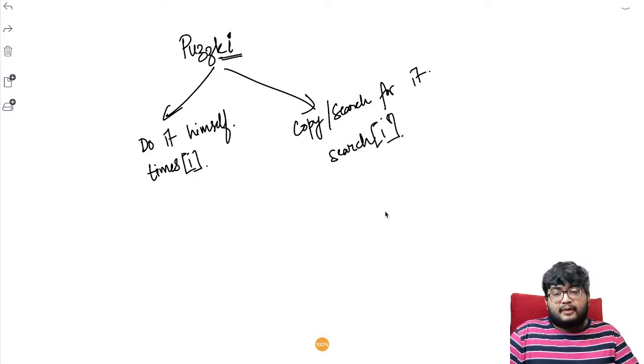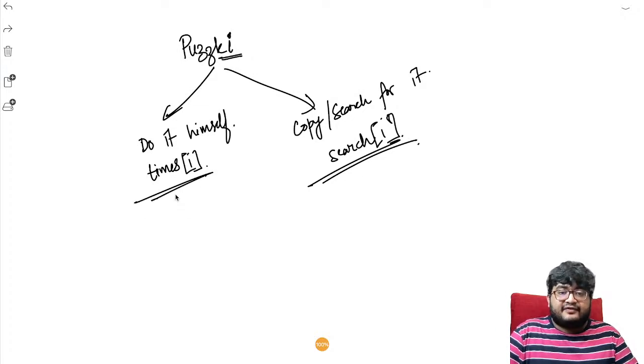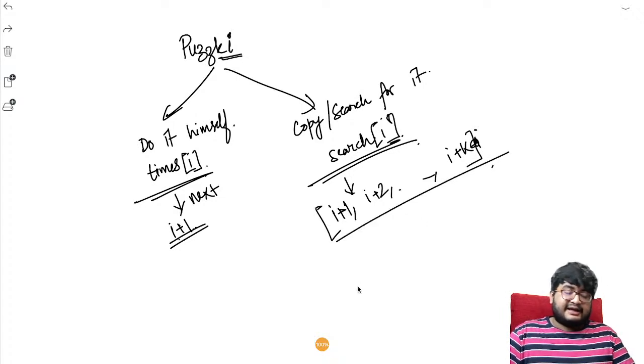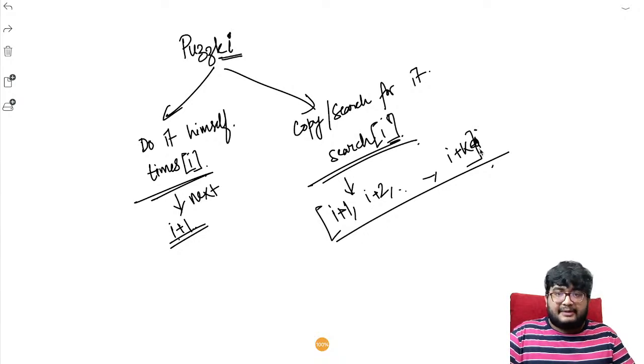Yes, search and solve or copy. Exactly. So if he does it himself, the next puzzle he will solve is I plus 1, right? But if he decides to search and copy for it, the next puzzle he will solve can be any one of I plus 1, I plus 2, up to I plus k, right?